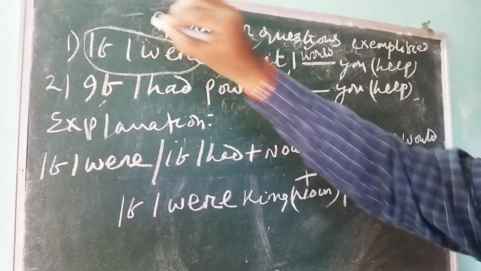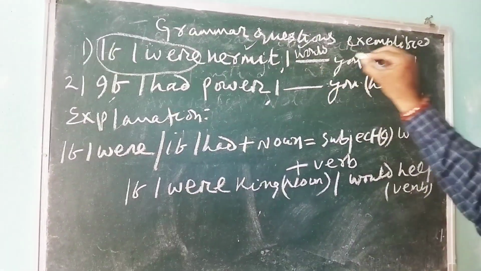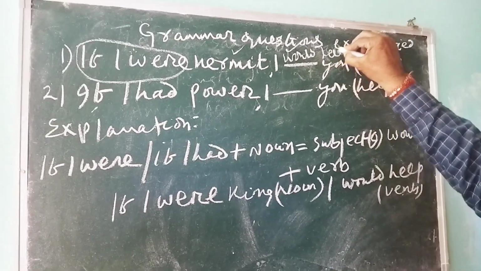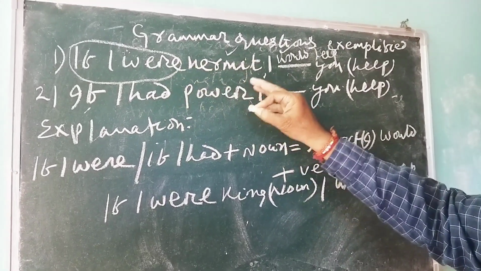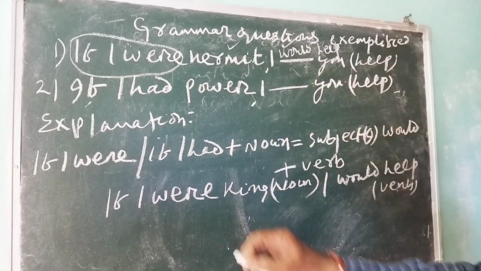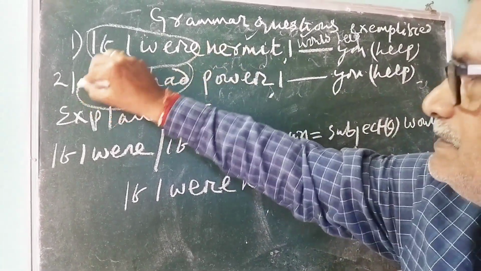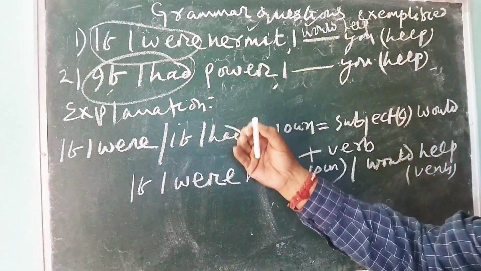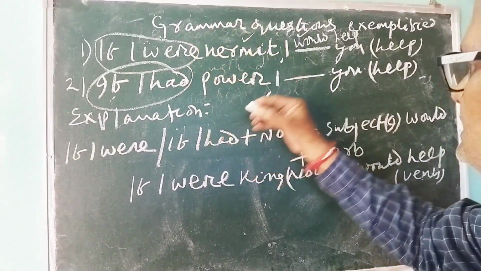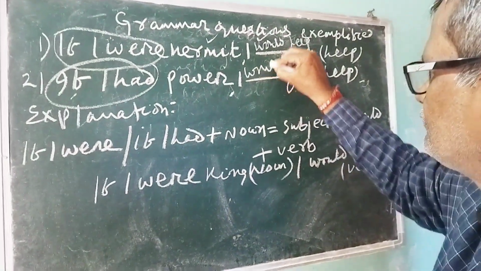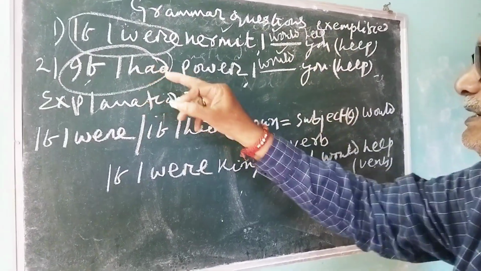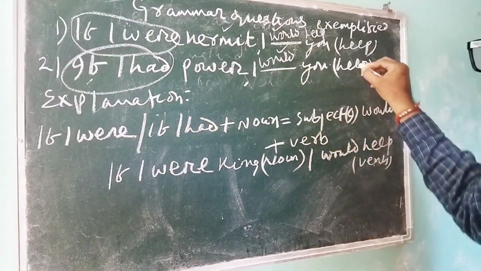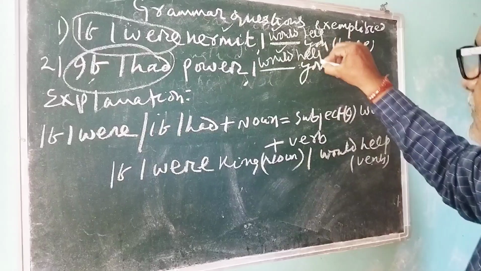Because if I were is here. So after would, as you know, the present tense of the verb, that is would help. If I were a hermit, I would help you. Similarly, if I had, whenever you see if I were and if I had, as I have told you, use would here. Why would? Because if I had is there. So within bracket, that is would help.